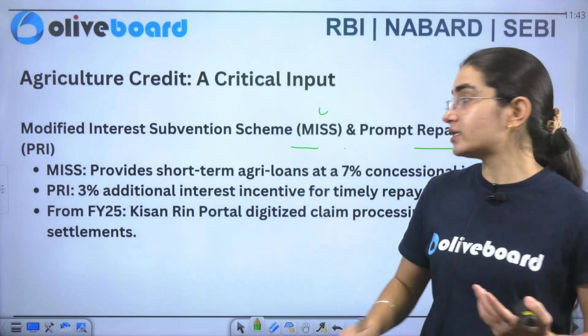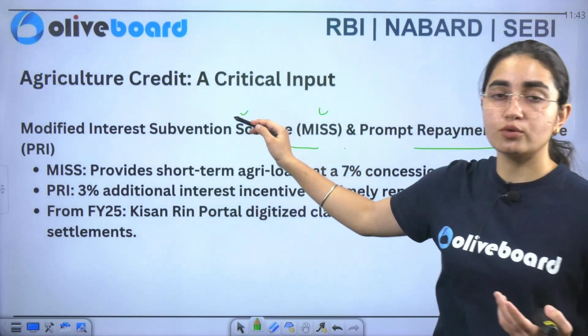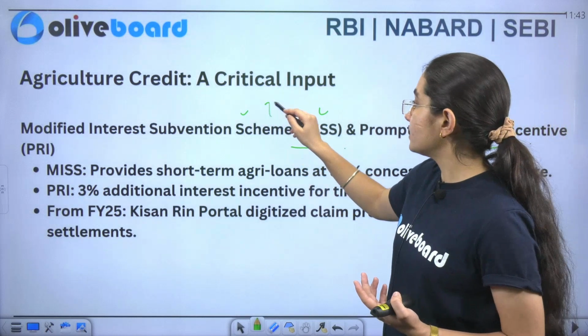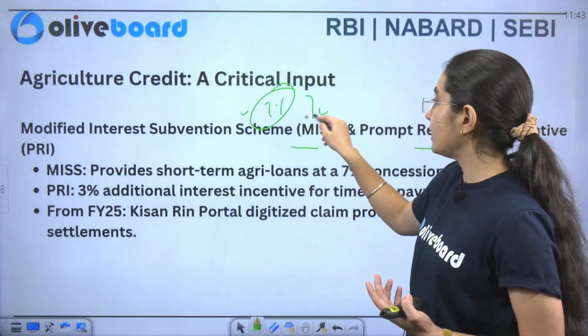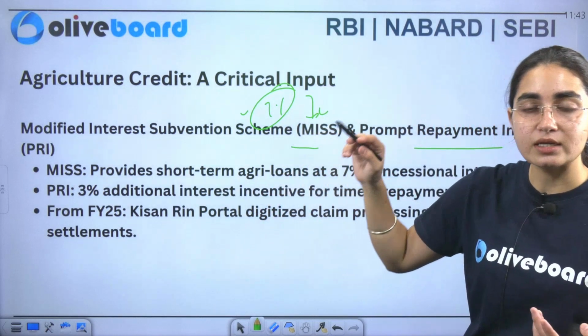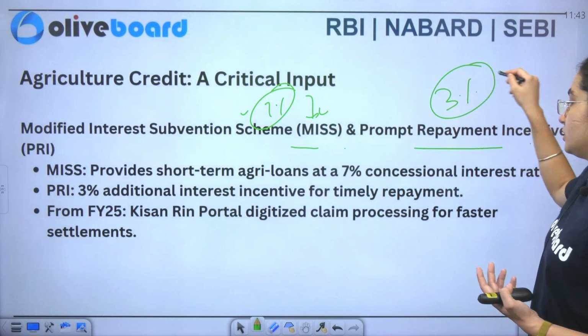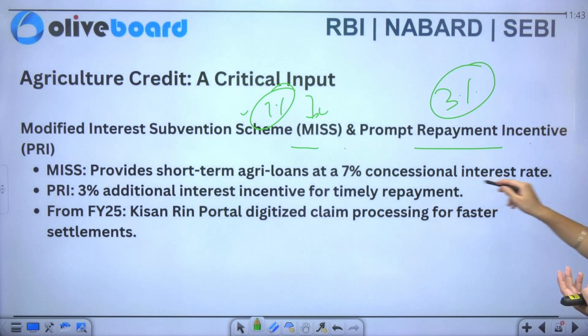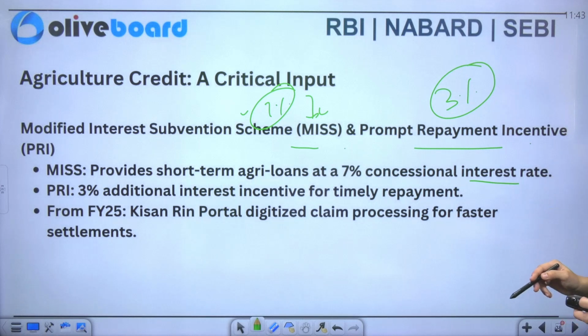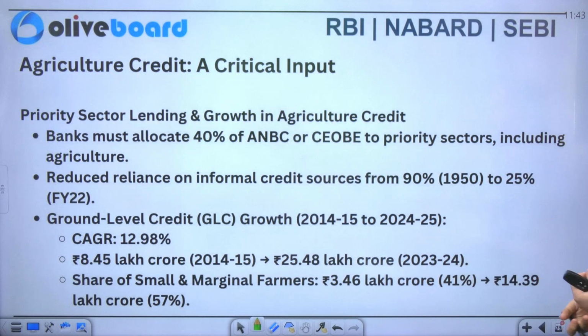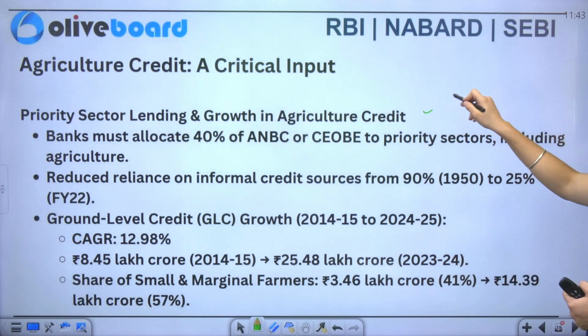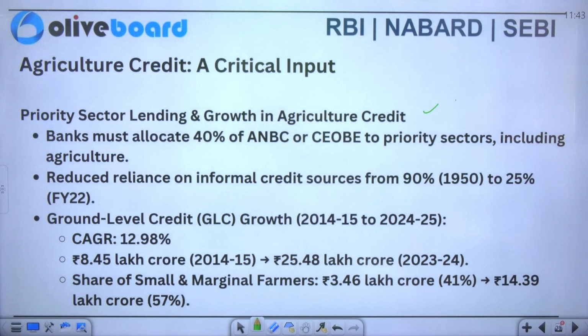So say that you are getting a loan at 7% under MISS, and if you are continuously making timely repayment, you will be given it at 3%. Okay, so there is more concession in it. Now you have priority sector lending and growth in agricultural credit. So banks must allocate 40% of ANBC, which is your adjusted net bank credit.